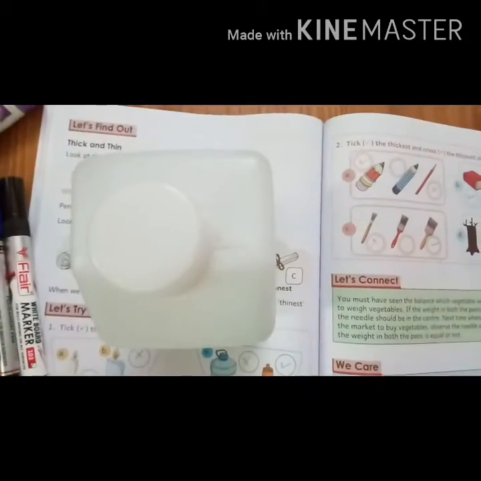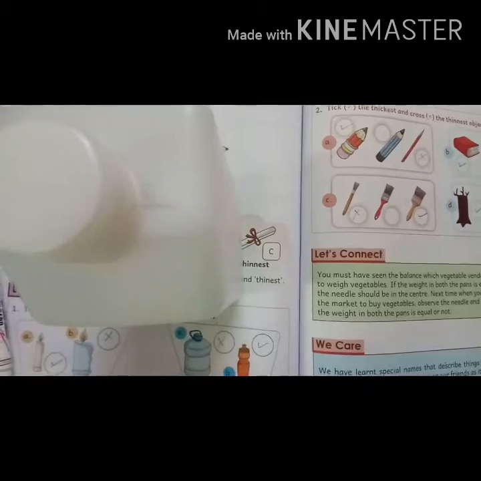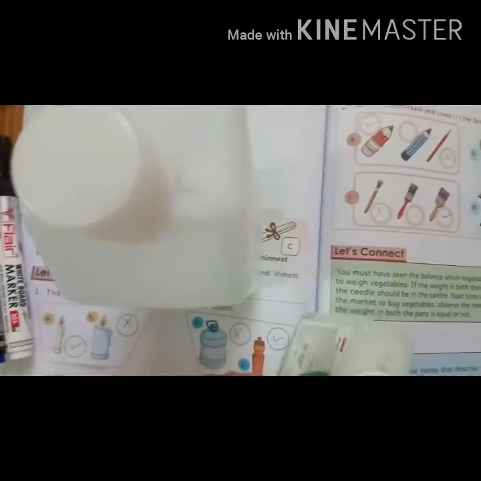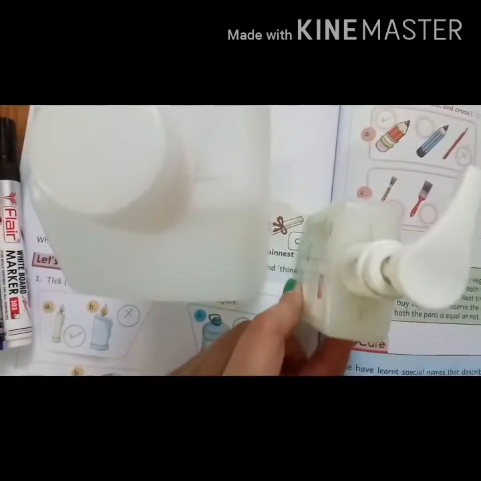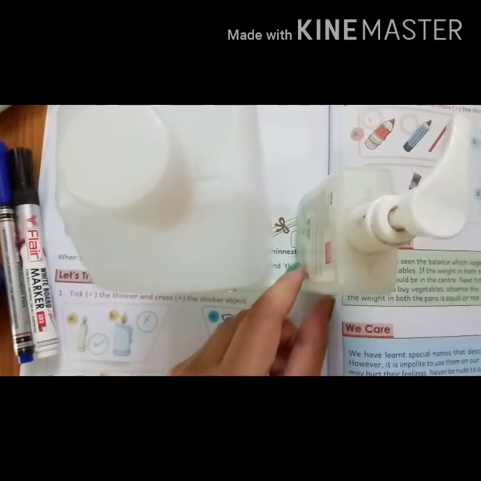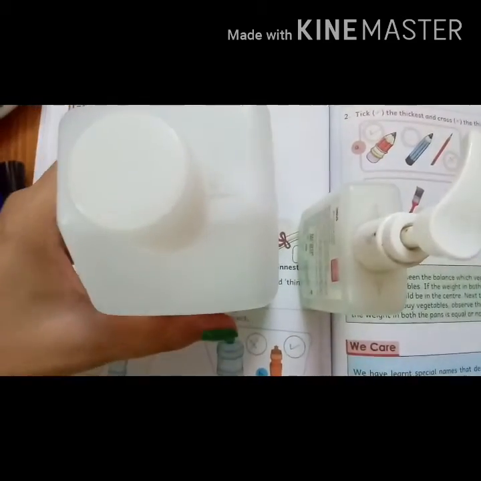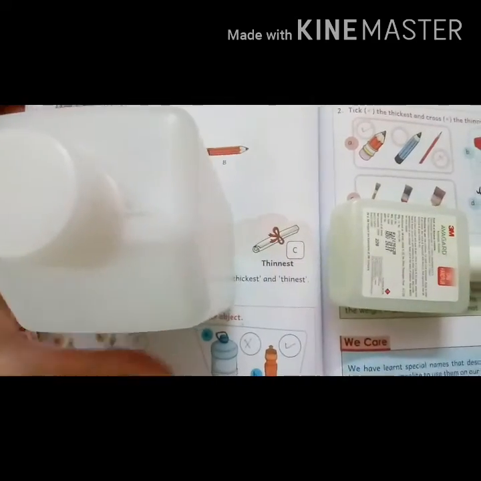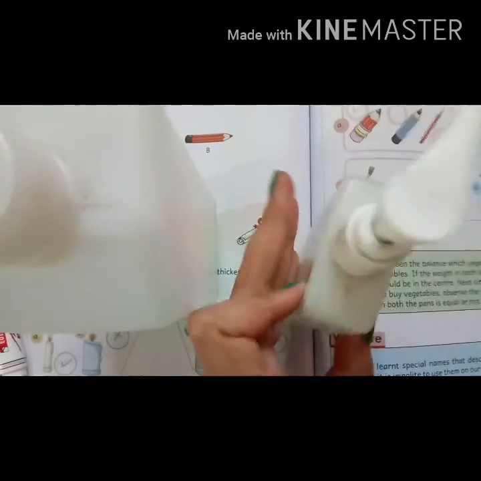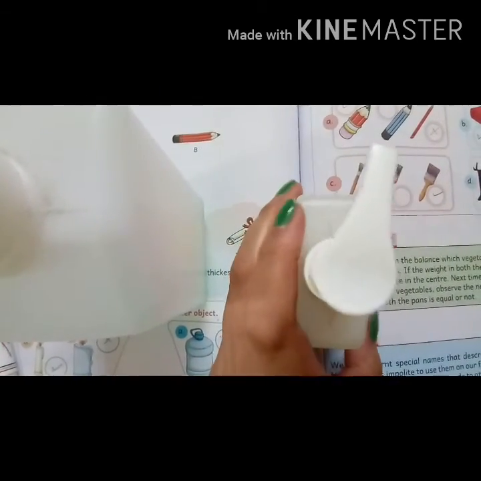Now look at these bottles. Which is the thicker bottle and thinner bottle? Yes, this is the thicker bottle and this bottle is thinner. Hope you all have understood the concepts.